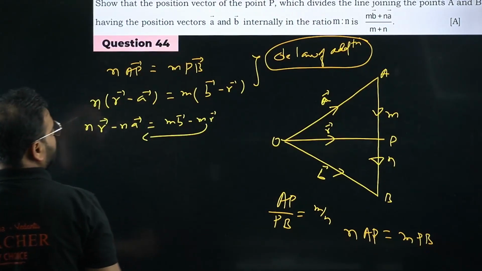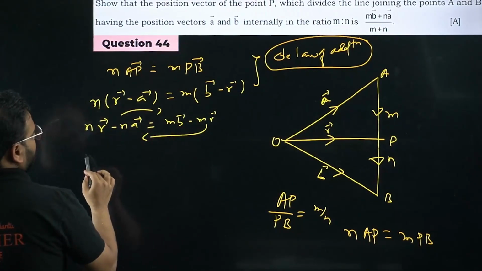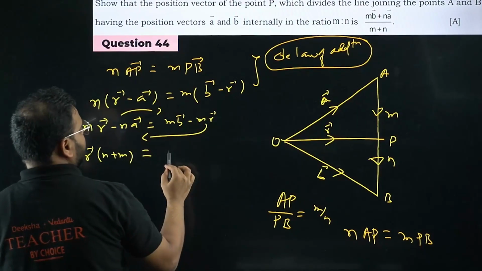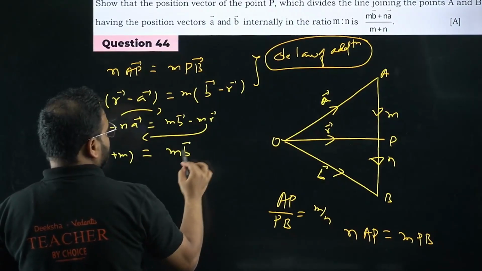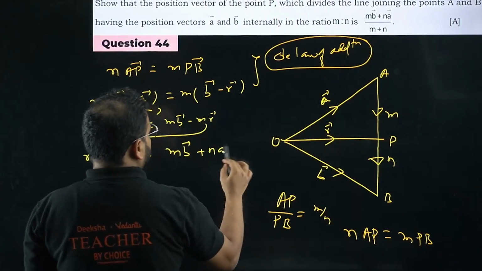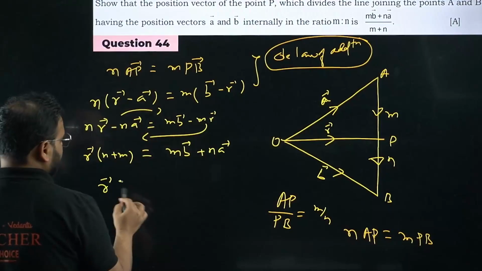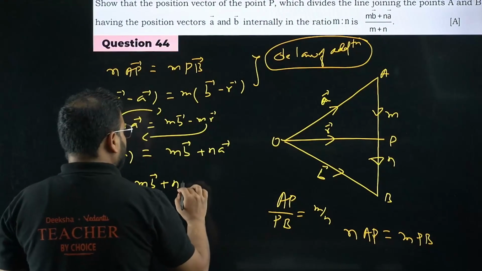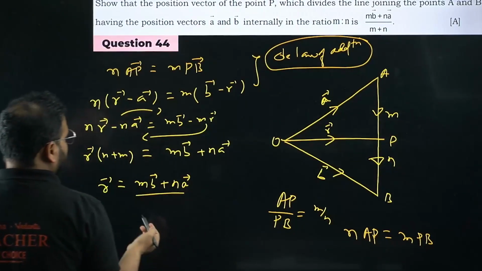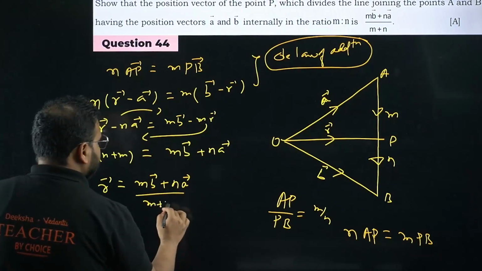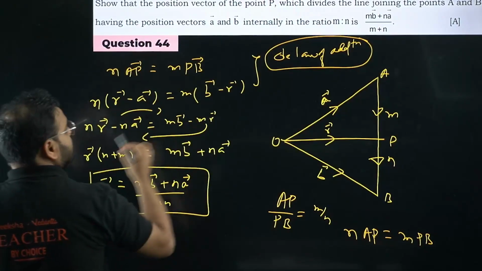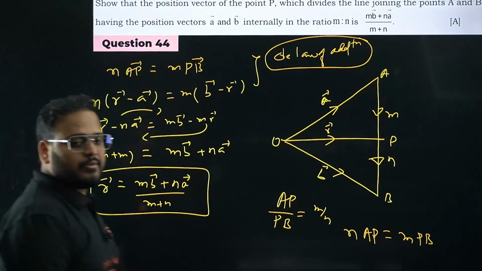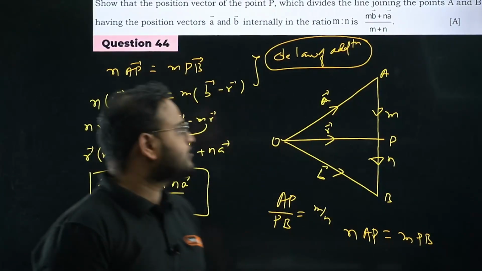Bring this term over here and that on this side. Take R common, you get N plus M times R equals, on this side, MB vector plus NA vector, nothing is common. So R becomes MB vector plus NA vector by N plus M, or M plus N. Please check. This is your answer. Have a look. This is clear, right? Not a doubt. We'll move on now.